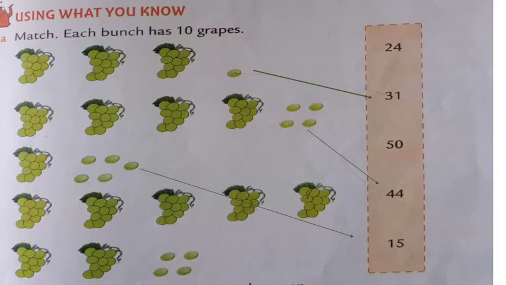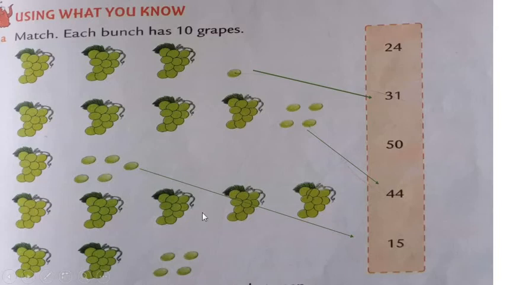Are you enjoying this? You want to practice this? So at your home you can draw different shapes and write the numbers and you can match them. It is very enjoyable. As we have seen, each bunch has 10 grapes. Look, here how many bunches are there? 1, 2, 3, 4 and 5.